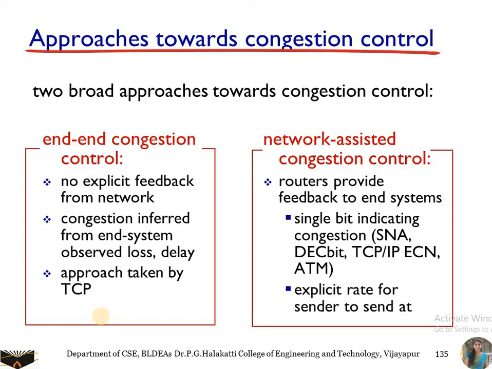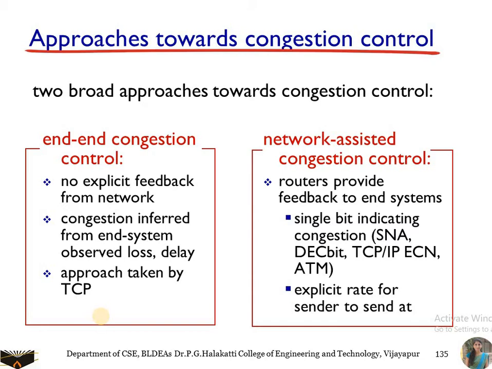If those bits are set to 1 when transmitting a packet, then the sender or receiver comes to know that there is congestion in the network. Some of those bits are the DEC bit, ATM bits, and TCP/IP ECN bits. These indicate that there is congestion. So the explicit rate at which the sender sends the data will be reduced. The sender is going to send the data at a minimal rate. Explicitly, the rate at which the sender has to send the data needs to be specified while transmitting the data.